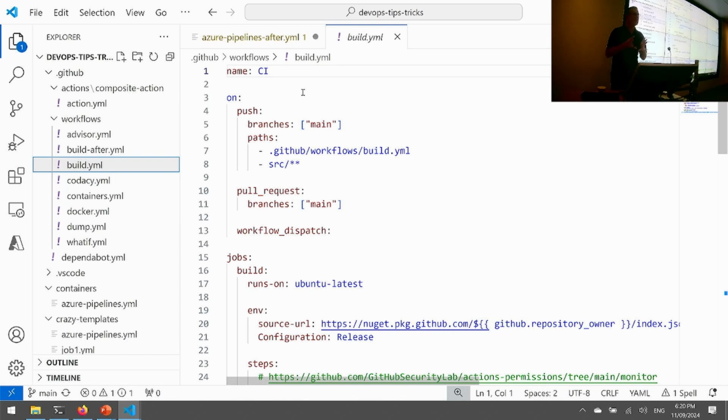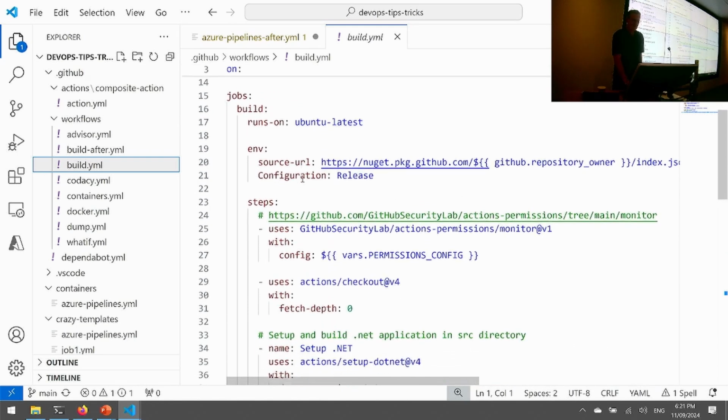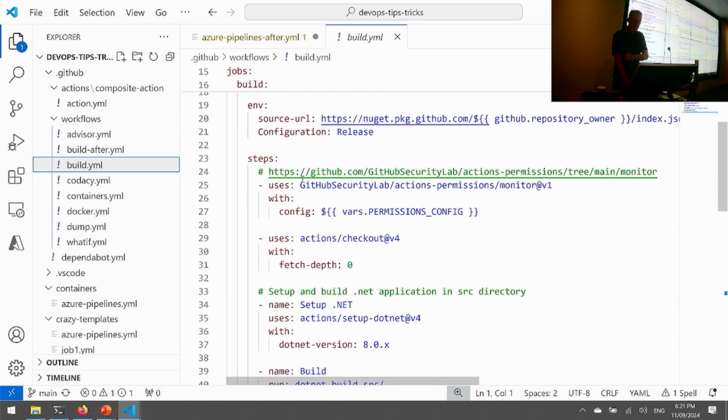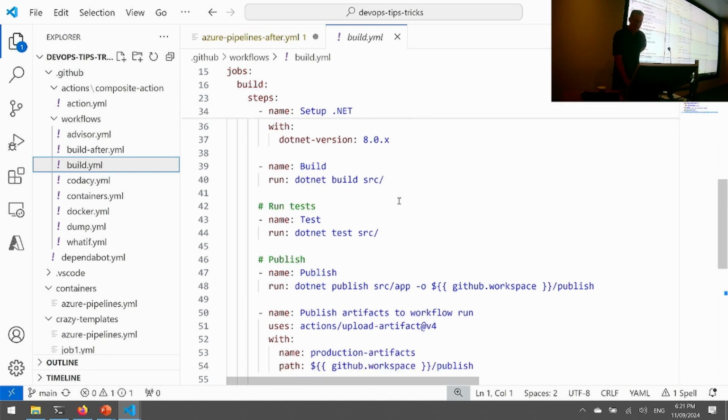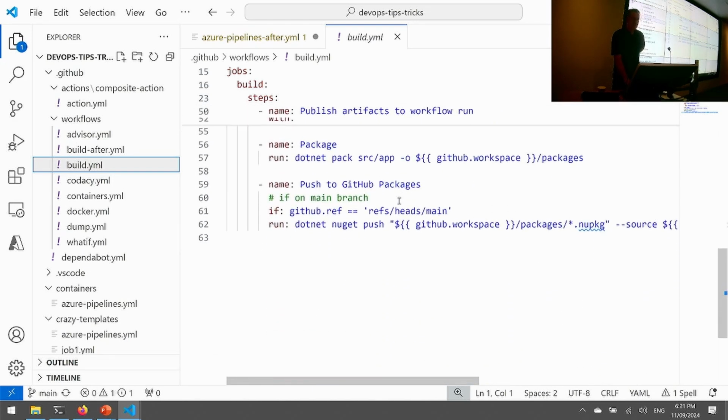I guess they're starting to diverge a bit now, but that's all I'll say about that. So this is a build pipeline. We're building something, running. It's a .NET application, and we're pushing it to packages.